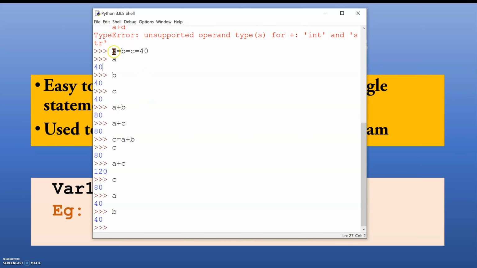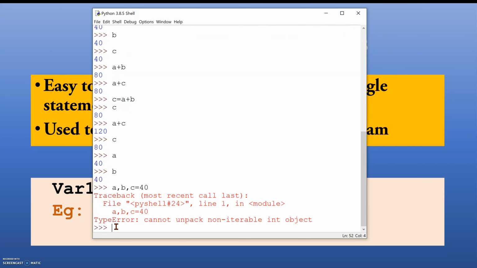This is called multiple variables with one value. Suppose I write a, b, c = 40. This is not possible, so remember that a comma makes them different variables. When you put an equal to symbol, that means you are assigning this value to all the variables together.